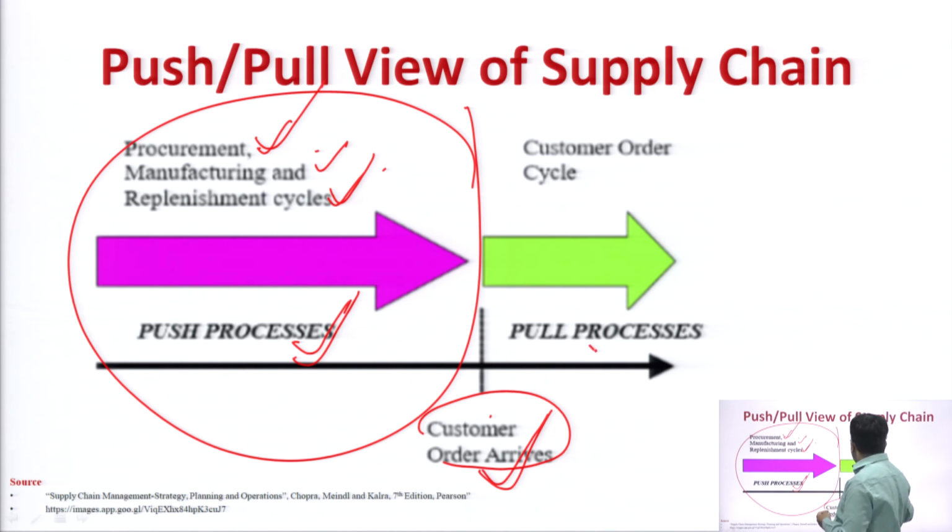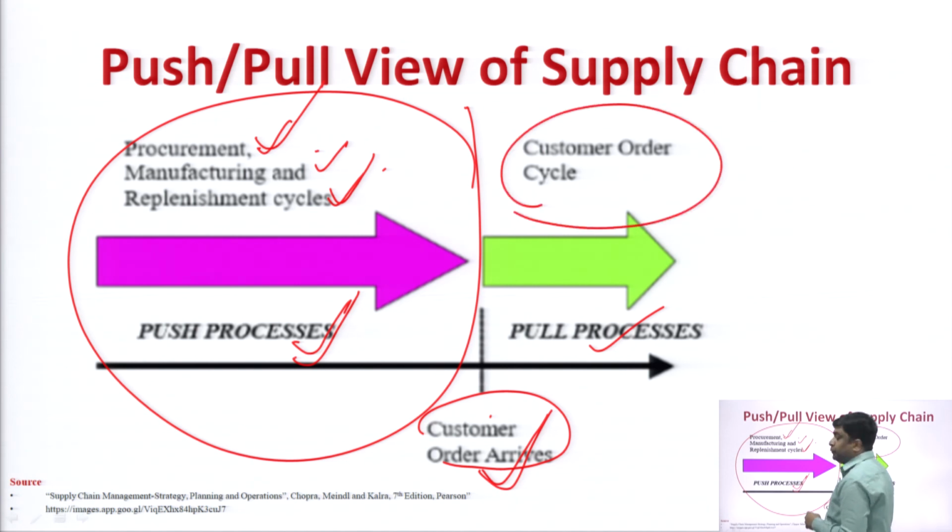Another process of the supply chain is the pull process. What is a pull process? It means you will not create the product until the customer order arrives. For example, a transformer: UPPCL is ordering a 350 kVA or 400 kVA transformer from Arriva or BHEL company. Only when UPPCL orders the product will they receive it. So, this is the push and pull view of the supply chain.